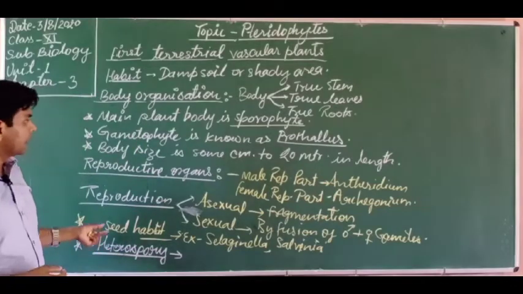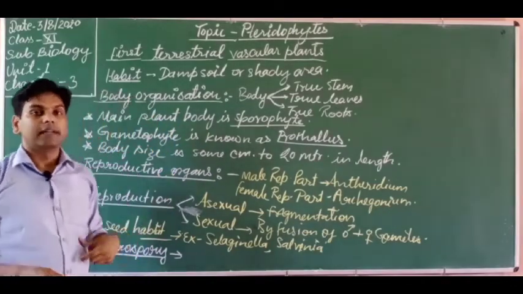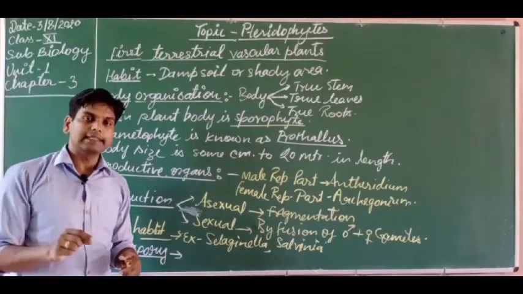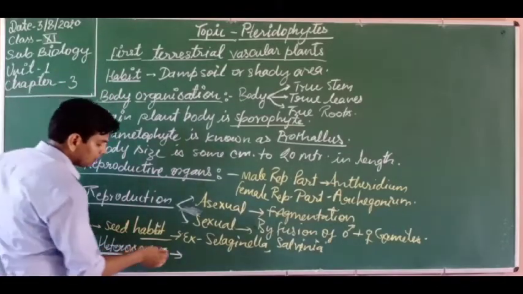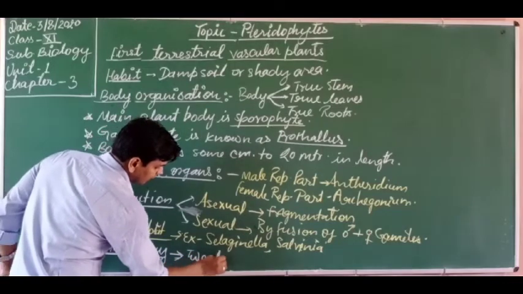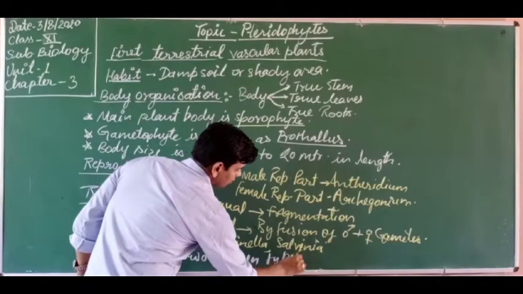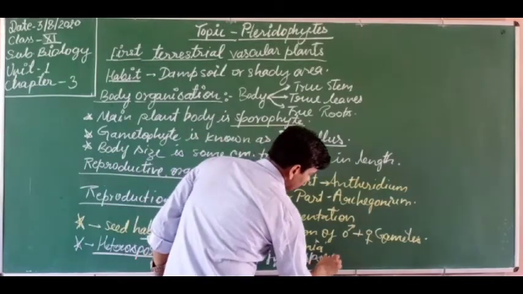But in some plants, like Selaginella, heterospory is found, because Selaginella produces two types of spores, one smaller in size and another larger in size. That is why heterospores are formed, so different types of spores are formed.